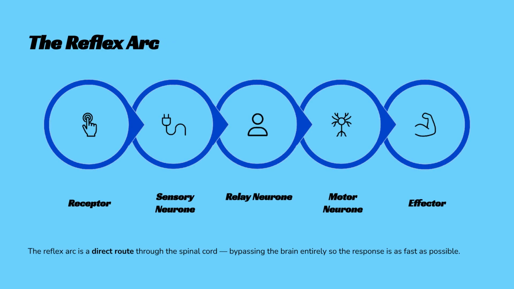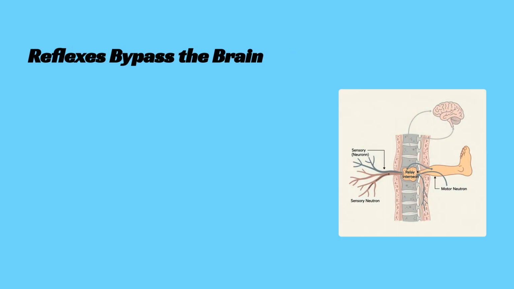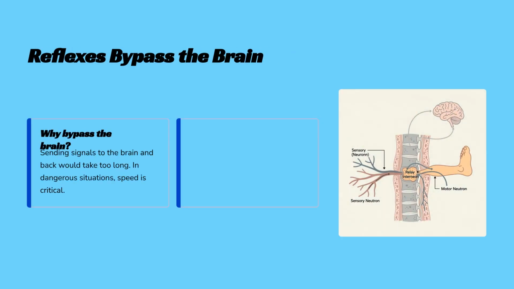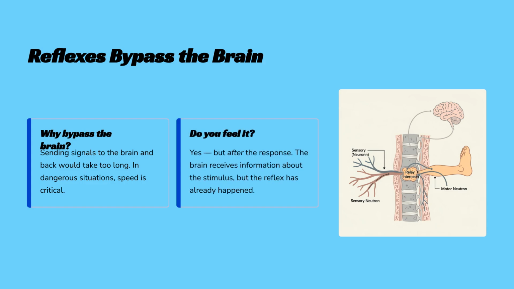The pathway of a reflex is known as the reflex arc. It is a direct route through the spinal cord, ensuring the response is as fast as possible by bypassing the brain entirely. Bypassing the brain is critical for speed in dangerous situations. Although the reflex happens automatically, you still feel the stimulus shortly after, as the signal travels to the brain after the reflex is executed.